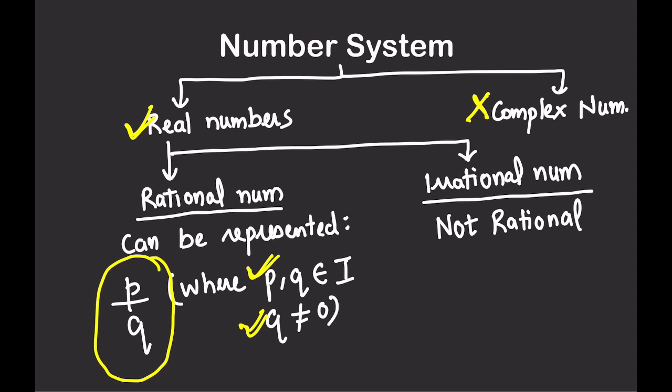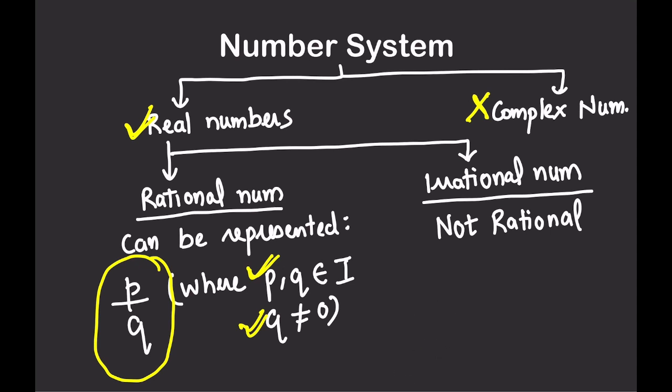And now you need to understand the next thing, that is an integer. Suppose 5. 5 is also a rational number. How? We can write 5 as 5 by 1. So 5 is an integer, 1 is an integer. So all integers are rational numbers. I hope it is clear.